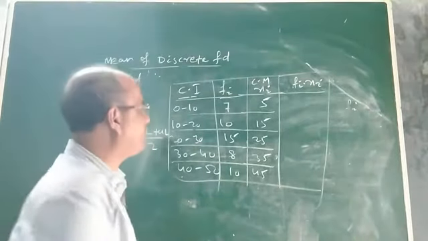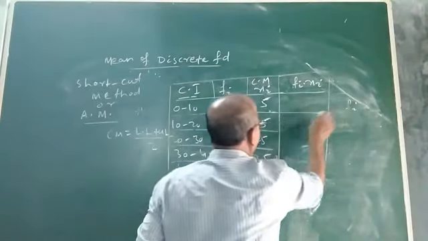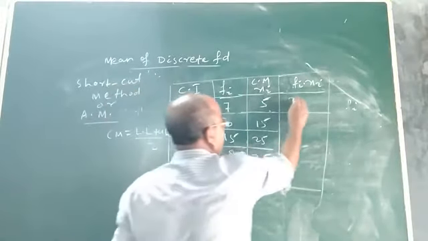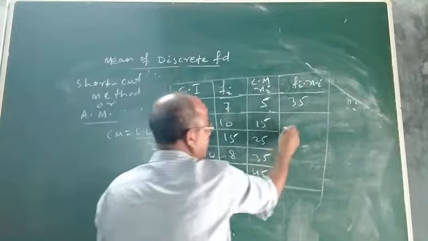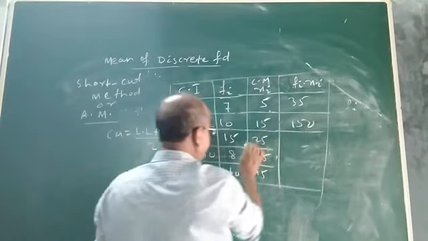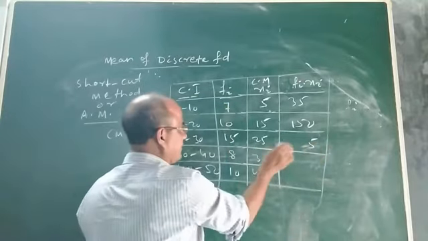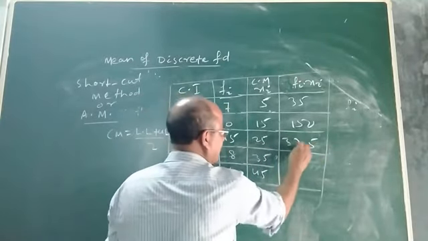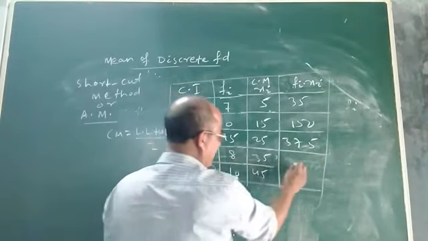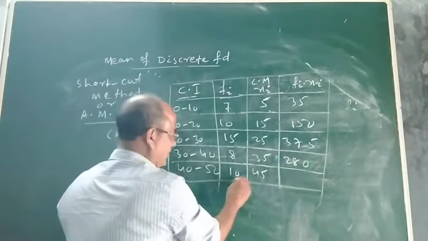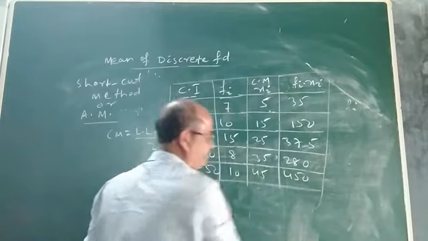Take the product of fi and xi. So what is xi? 5. What is fi? It is 7. 7 into 5 is 35. 15 into 10 is 150. 15 into 25, it will be how much? 15 into 25 is 375. Then 8 into 35 is 280. Then it will be 450.